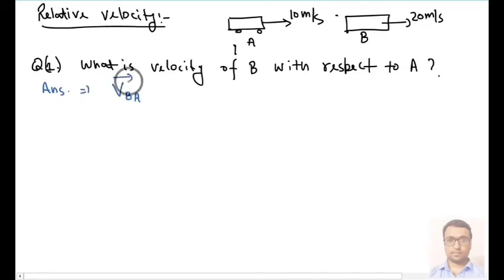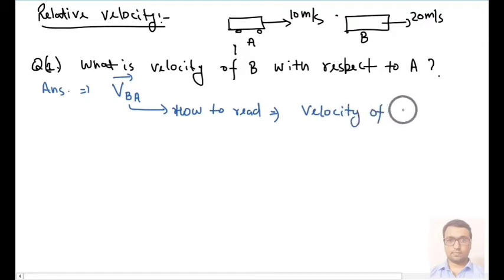It is mentioned in this form. How to read it? We read it in this way: velocity of B with respect to A.